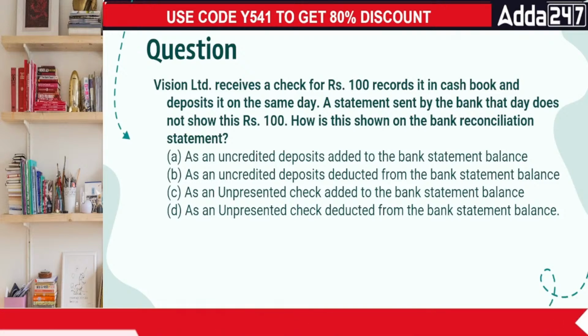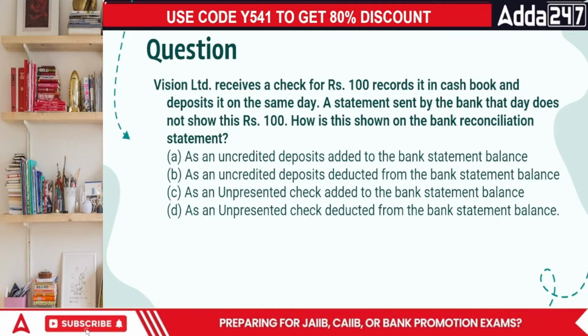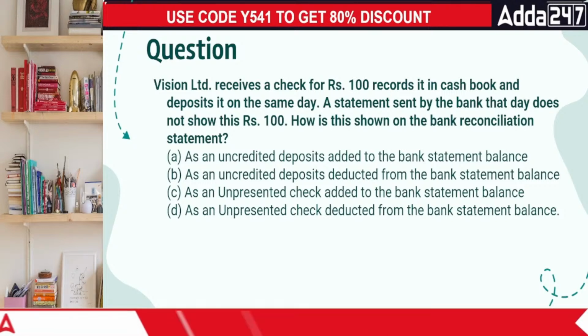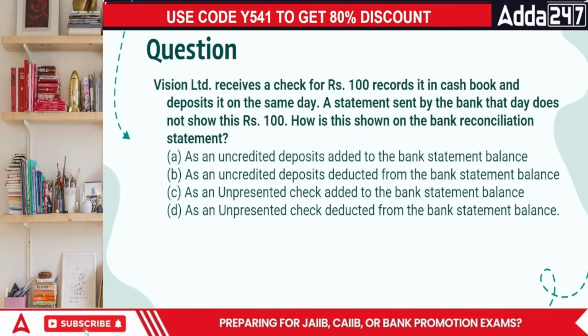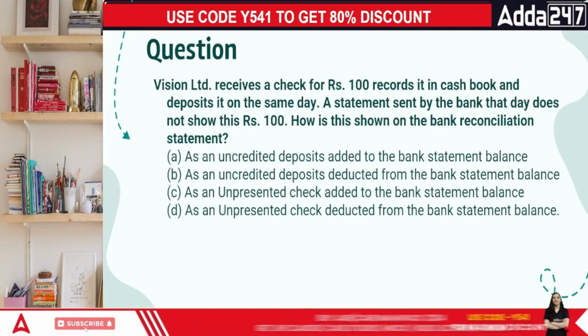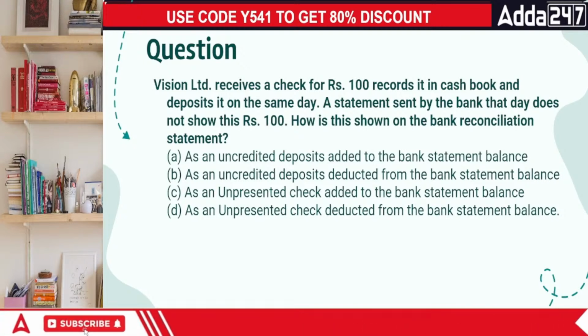Then the statement sent to the bank is this. How is this shown in the bank reconciliation statement? Can I say this when we talk about Vision Limited? This is a check deposited but not cleared. है ना? It's a check deposited but not cleared. So this is uncredited deposits added to the bank statement. Oh, then unpresented check.